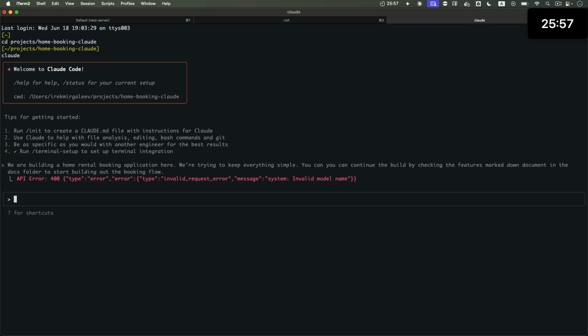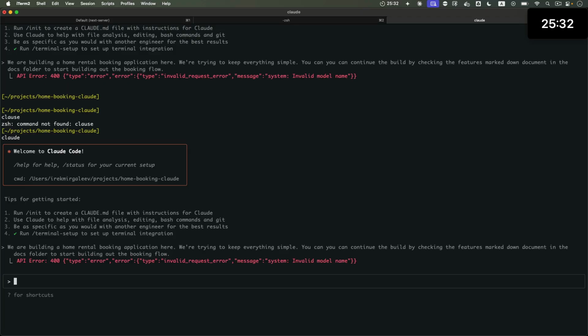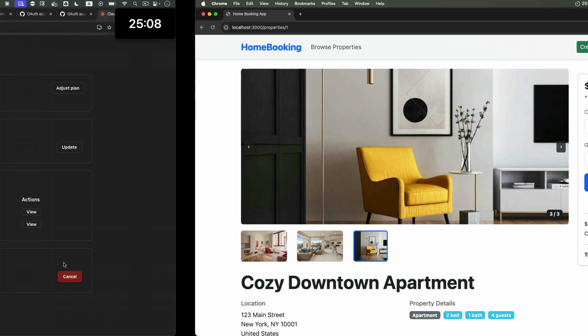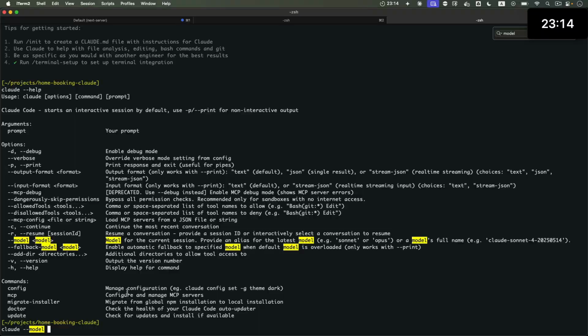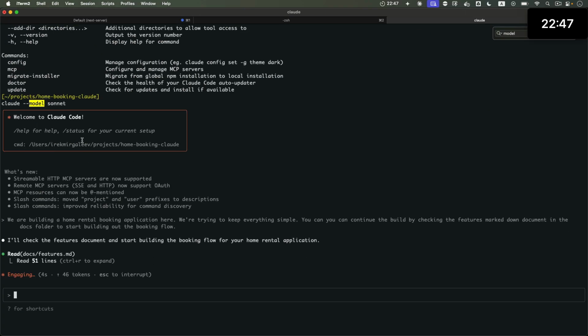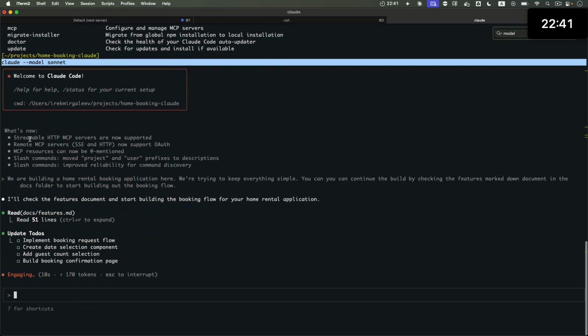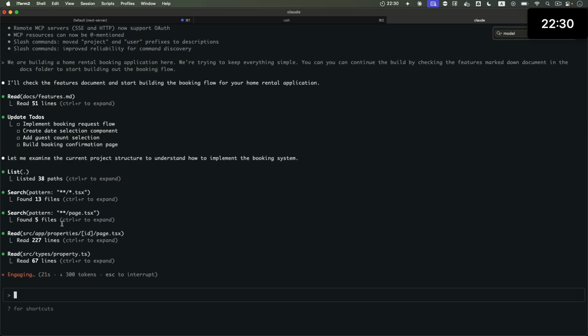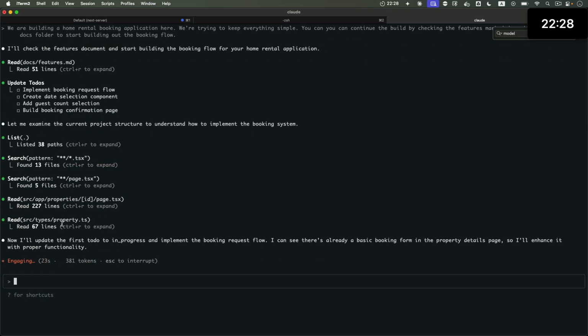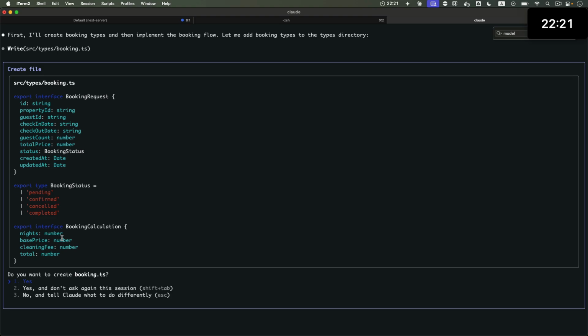Getting a similar error. It says invalid model name. I guess let's start it again. Make sure I copied the prompt. No, still getting the same error. Okay, I restarted Claude with this parameter, and now it appears to be working. Now it's reading the code base, planning out the build.